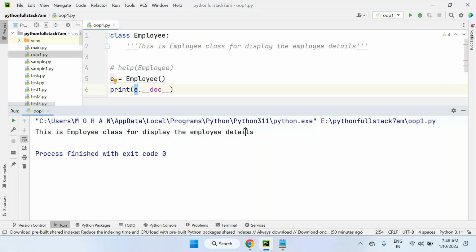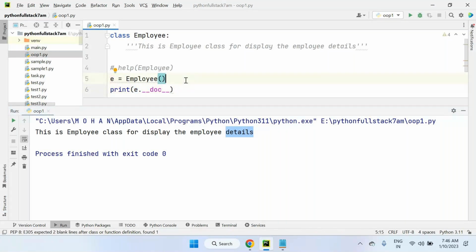So there are two options to get a description about your class. Inside the class, whatever description you have, you can get by directly using help of your class name, or else apart from the help function, we can create an object of the class and through the object we get the information, e dot doc. Doc is a special method. Print e, where e means the object reference. In this object, who does it reference? The employee class, and the employee information we got clearly here.